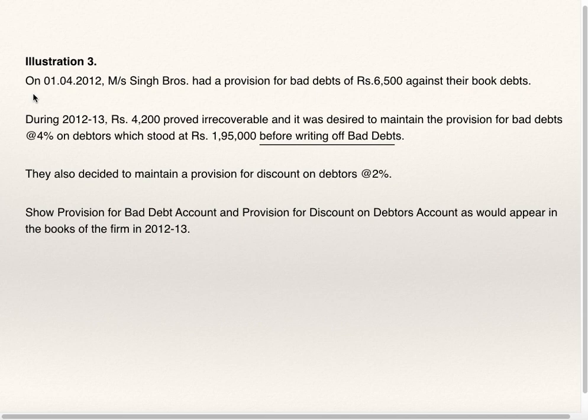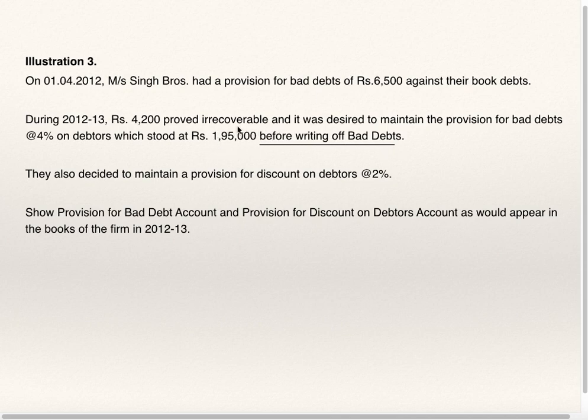Now we'll see illustration third. On 1/4/12, Messrs. Singh Brothers had a provision for bad debts of 6,500 against their book debts. Book debts means debtors. Opening provision for bad debts 6,500. During 12/13, 4,200 proved irrecoverable, that is, they are bad, and it was desired to maintain provision for bad debts at 4% on debtors, which stood at 1,95,000 before writing off bad debts.